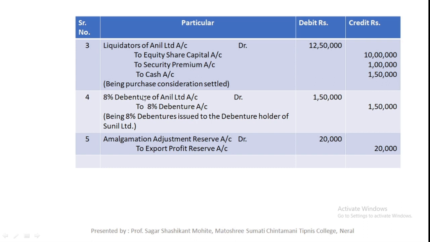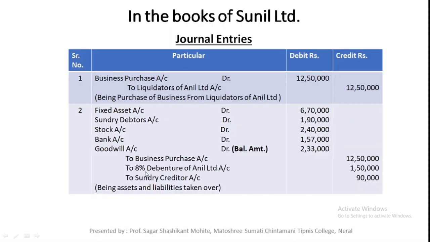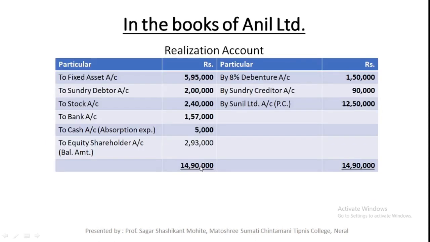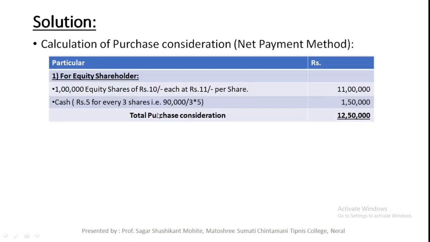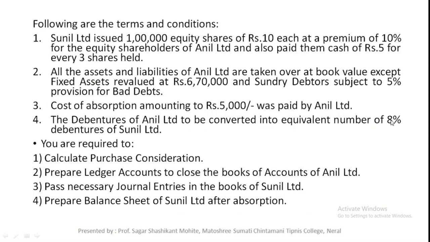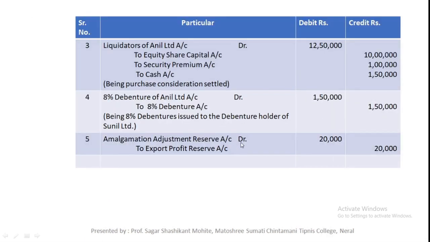Next journal entry is related to settlement of debenture holders, 8% debentures of Anil Limited. In the problem, debentures are converted into an equivalent number of 8% debentures of Sunil Limited. In the new company, an equivalent number of debentures are issued.